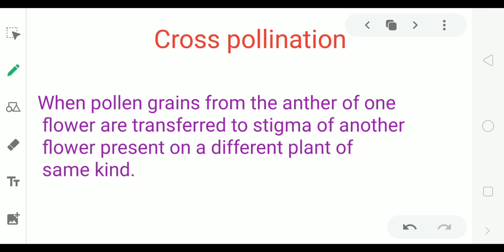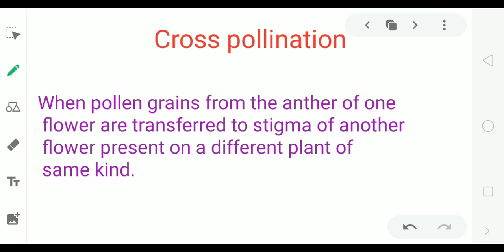Same way, when insects sit on the flowers, some pollen grains stick to the wings of insects, to the legs of insects. When these insects fly and sit on some other flower, on some other plant, the pollen grains from their wings and legs fall on that flower.